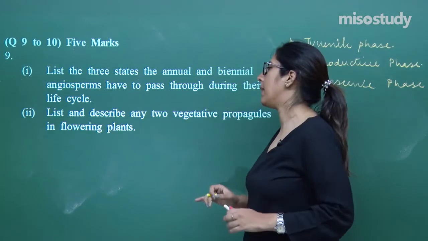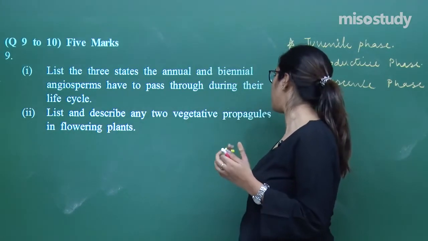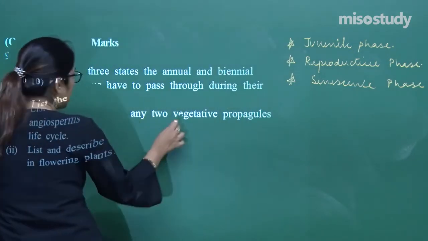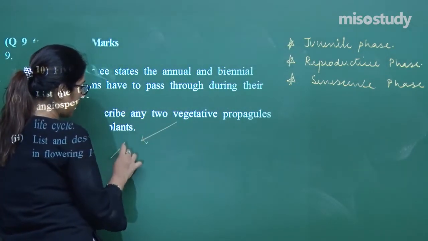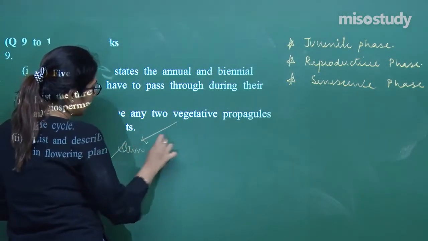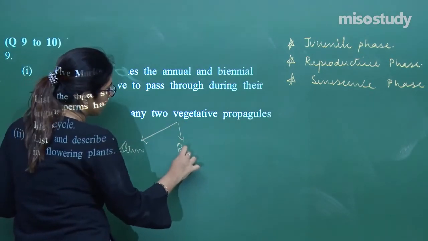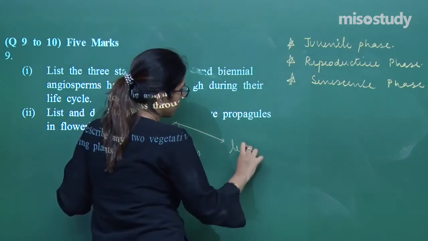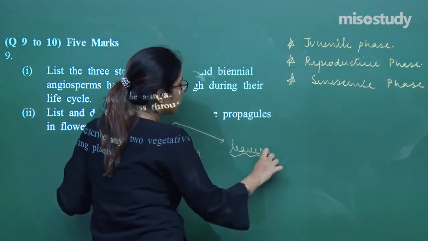Let's look at the second part. List and describe any 2 vegetative propagules in flowering plants. So these vegetative propagules can be stem, they can be roots, they can be the leaves. So any two of these you can explain.